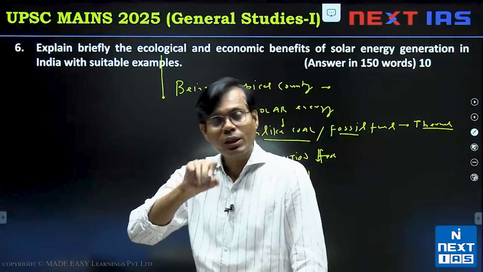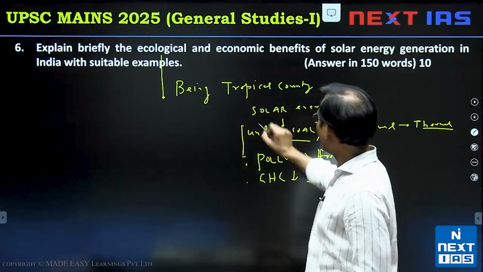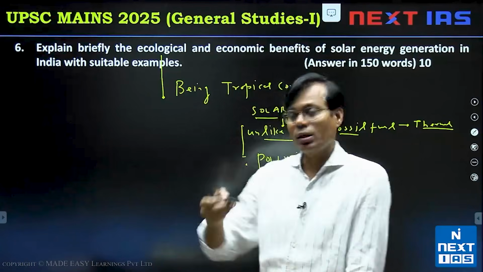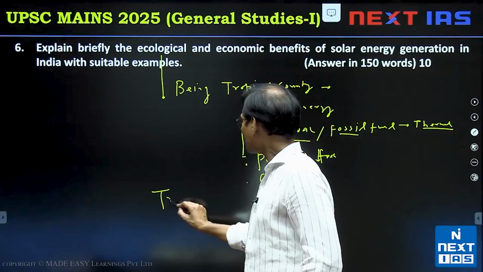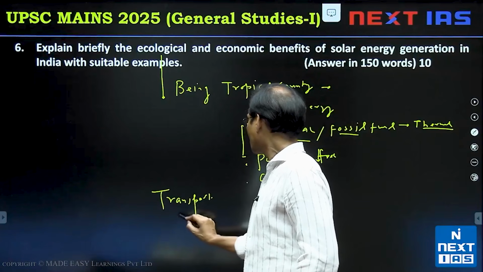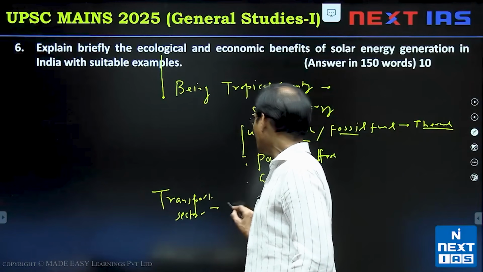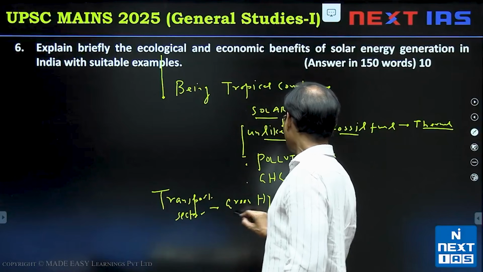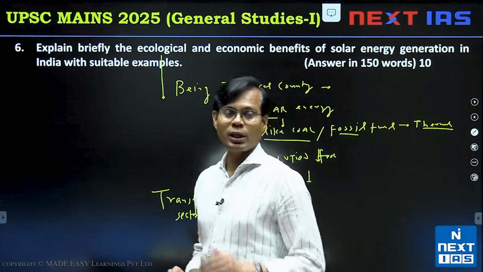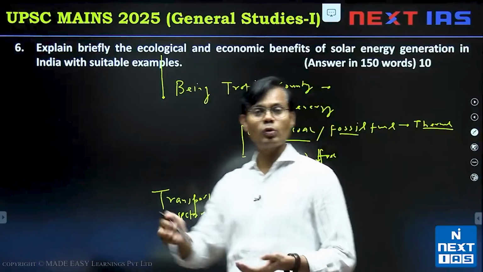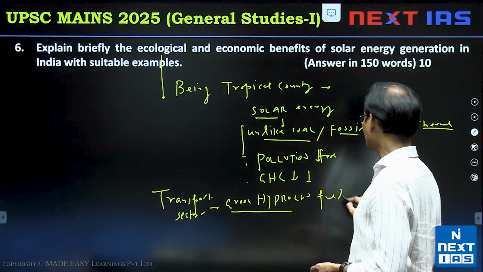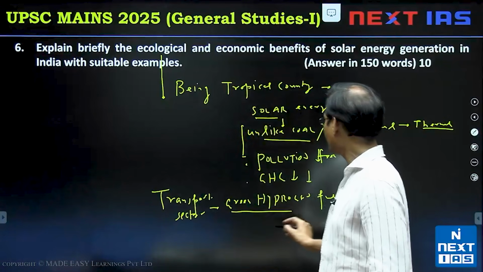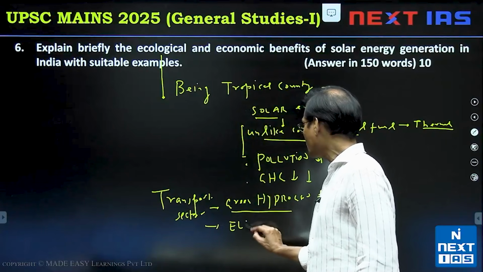Plus you can also note down, beside this, the solar energy has one more advantage, and that is the hidden advantage in the transport sector. In the transport sector, green hydrogen with the help of solar energy is a wonderful fuel. India is trying its best to use green hydrogen fuel, unlike petrol and diesel. So green hydrogen would be a wonderful fuel for the automobile or transport sector. Plus electric vehicle charging stations.